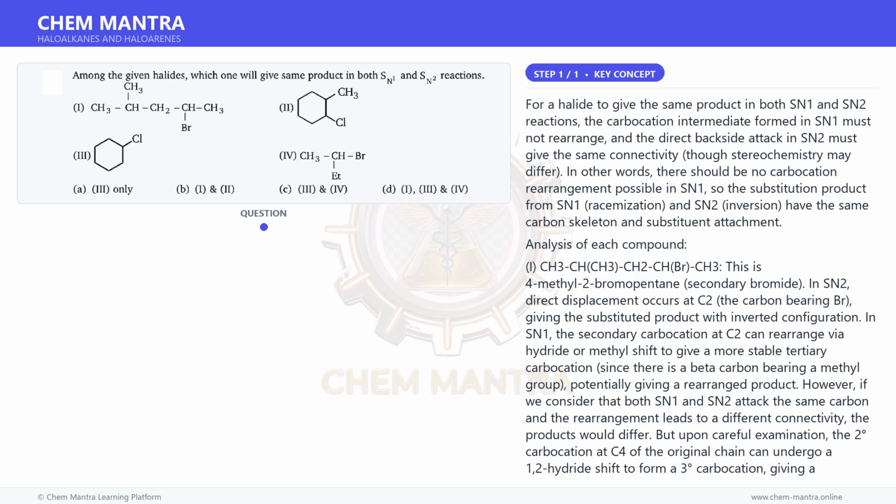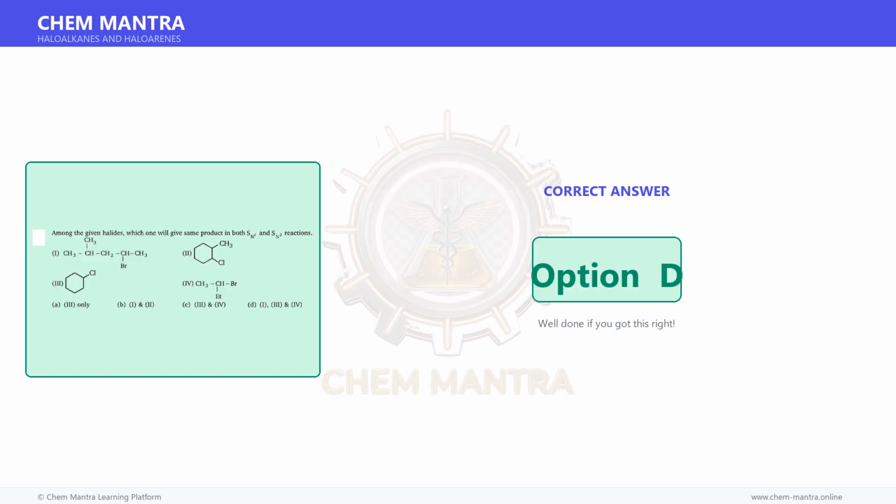Conclusion: 1, 3, and 4 give the same product, constitutional, in both SN1 and SN2 reactions, while 2 is excluded due to stereochemical considerations or potential rearrangement making SN1 and SN2 products different. Therefore, the correct answer is D. Therefore, the correct answer is option D.